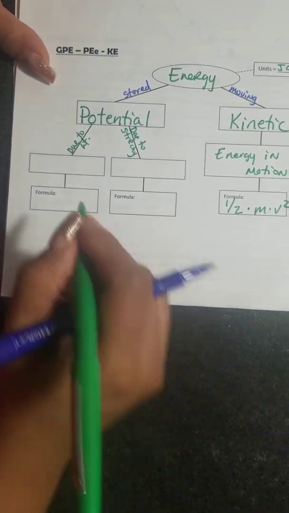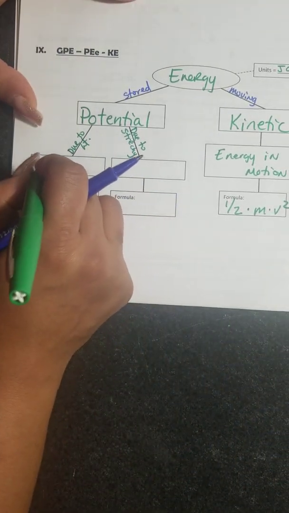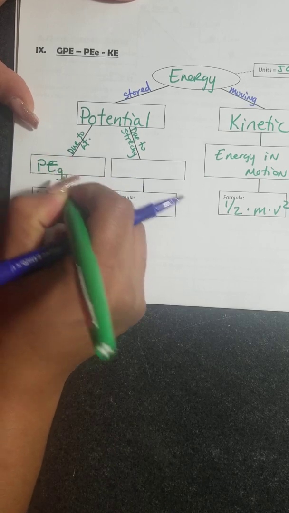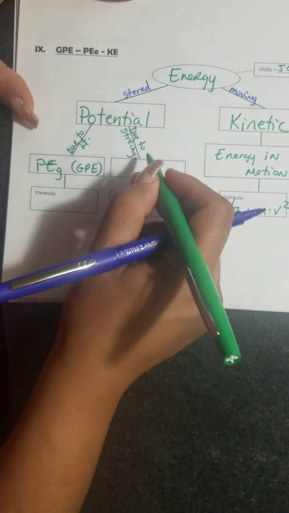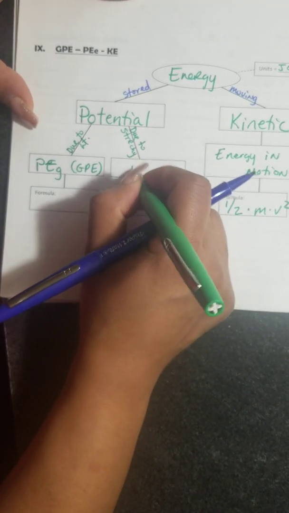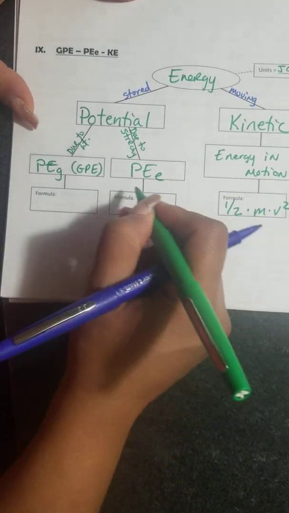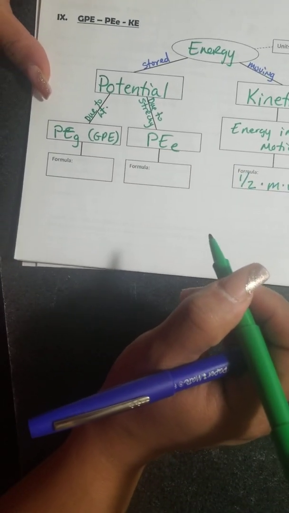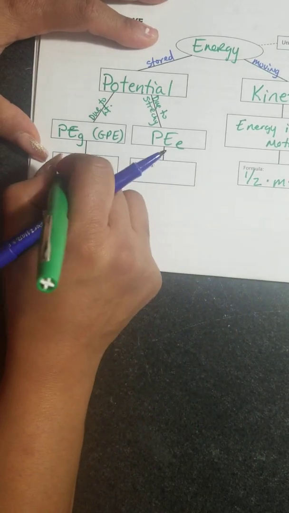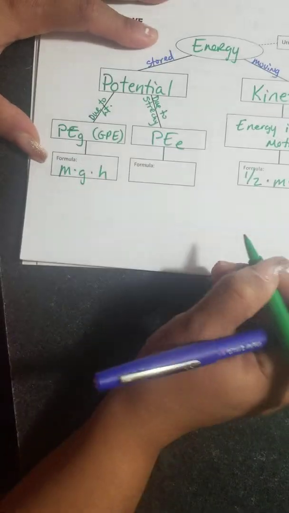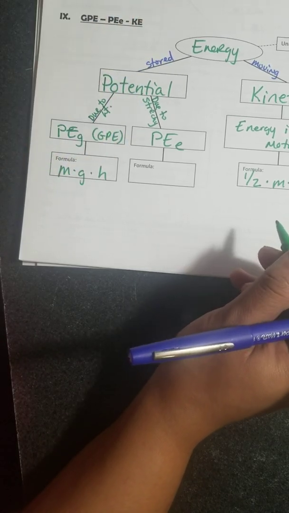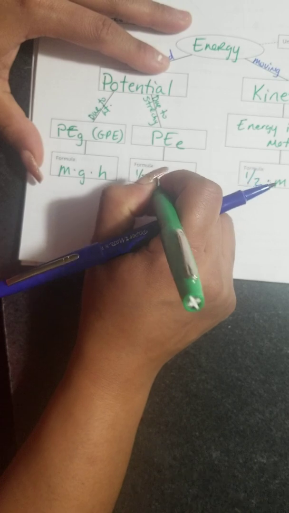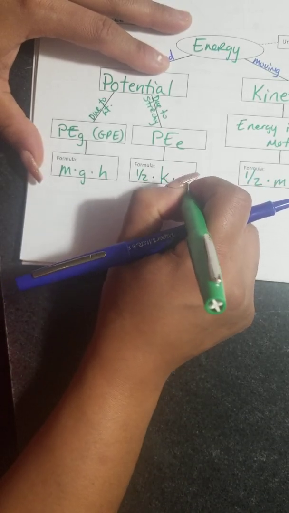Okay? Now, if it's due to height, we call that gravitational potential energy, or GPE. If it's due to the stretchiness, we call that elastic potential energy, or PEE. Okay? Now, the equation for GPE is mgh, and the equation for PEE, which is a new equation, you've never talked about that one prior to now, is 1/2 times lowercase k times distance squared. Alrighty.